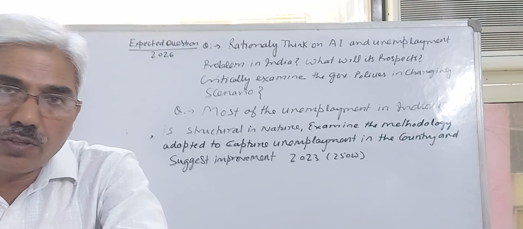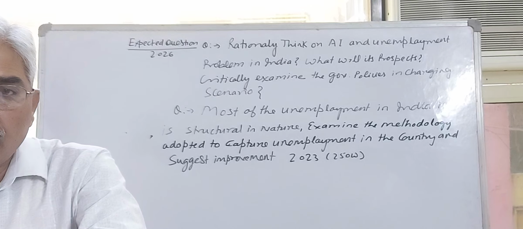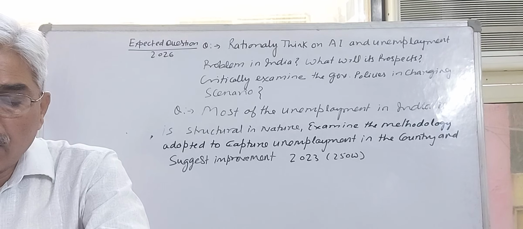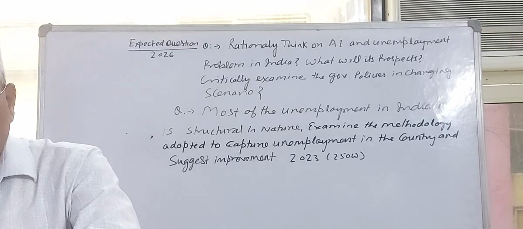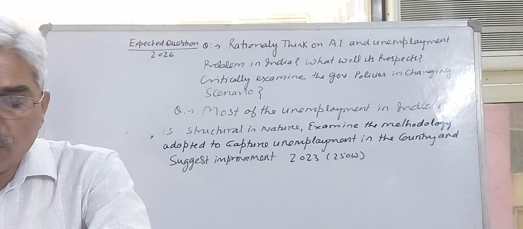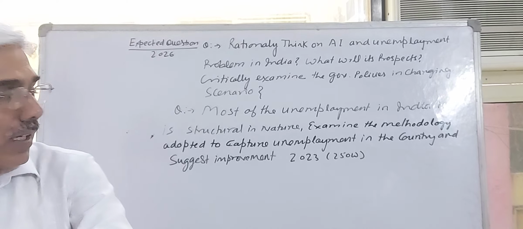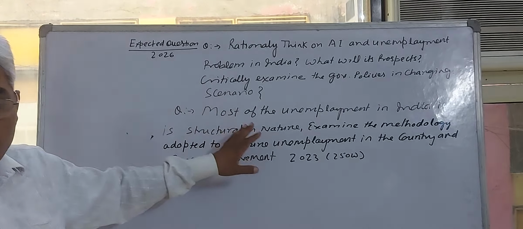What kinds of jobs are displaced? IT jobs, business process outsourcing jobs, white collar jobs, informal and rural sector job opportunities will be replaced by AI. What are the further government policies?